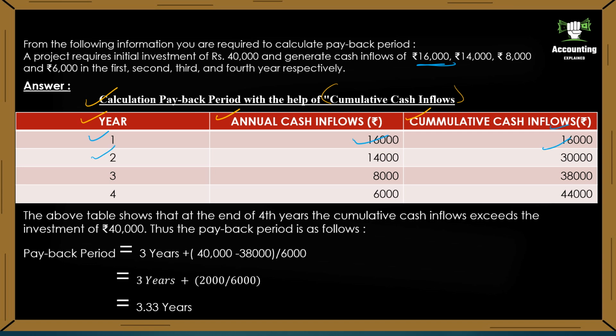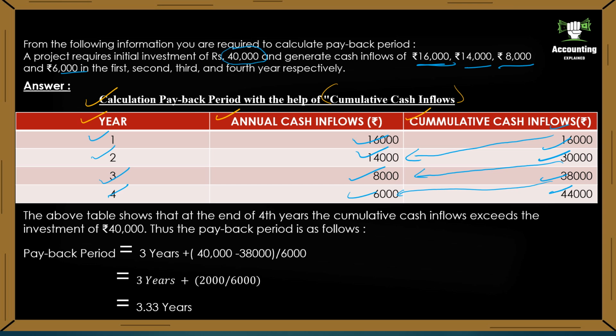Second year cash inflow is 14,000. Cumulative cash inflow is 16,000 plus 14,000, it is 30,000. Third year inflow is 8,000, so cumulative is 30,000 plus 8,000, 38,000. And fourth year inflow 6,000, 38,000 plus 6,000, it is 44,000. Our initial investment is 40,000.